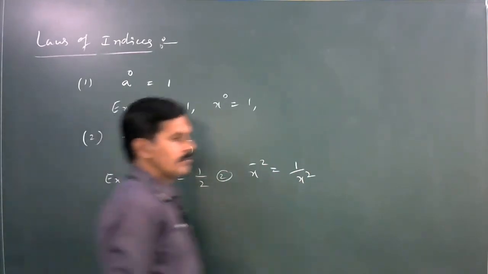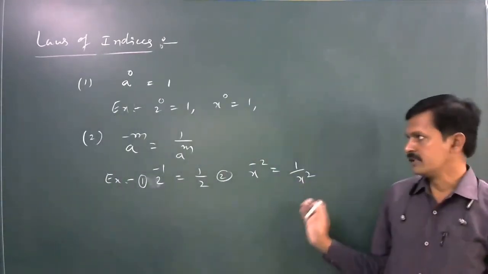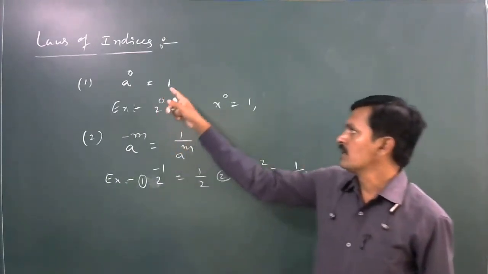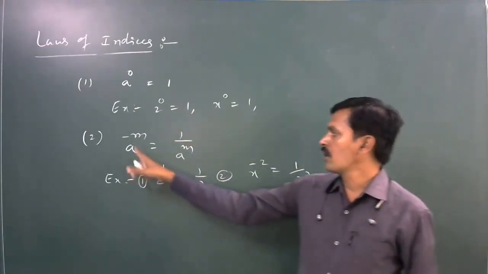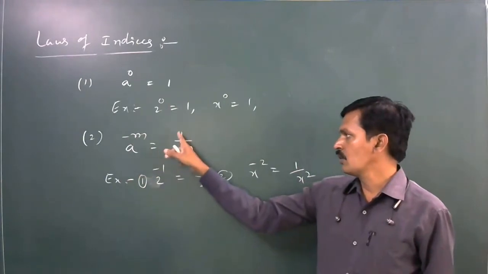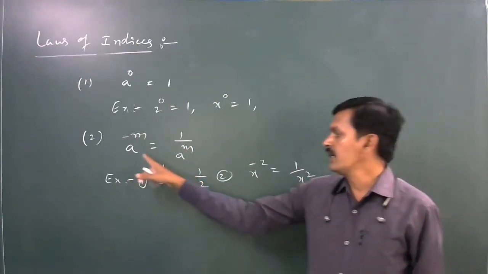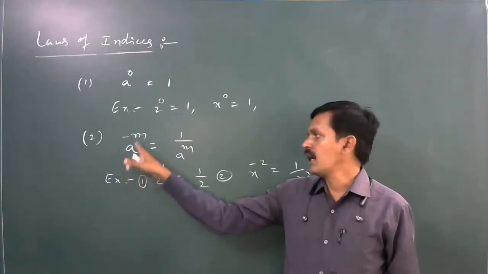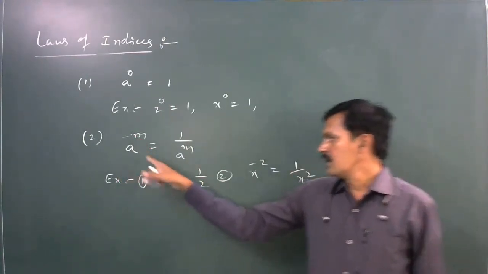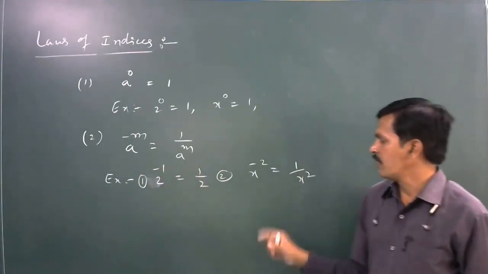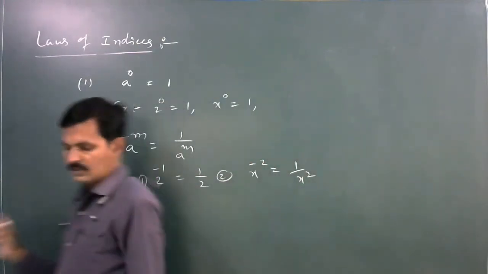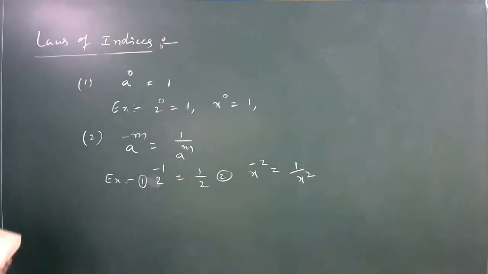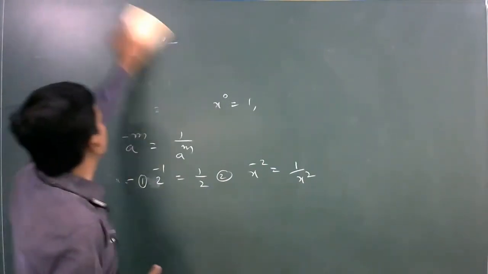Here, these are the important laws in theory of indices. A power 0 value is 1. Suppose 2 power 0, 5 power 0, 6 power 0 is equal to 1. A to the power of minus m is equal to 1 divided by a power m, where a is a non-zero integer and m is a positive integer. Therefore, 2 power minus 1 is equal to 1 by 2. x to the power of minus 2 is equal to 1 by x square. Next, to discuss some exercise problems.